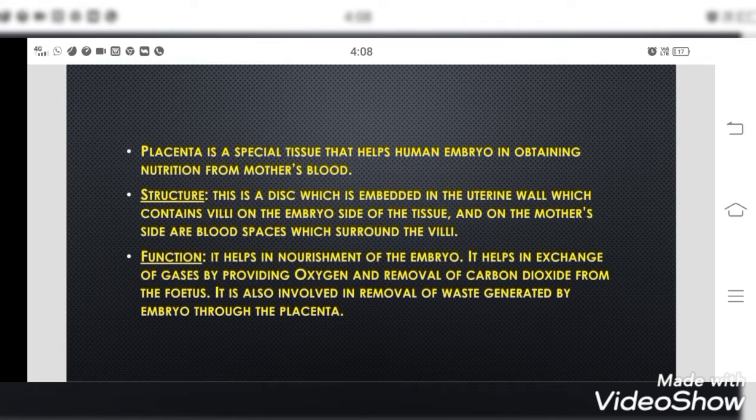The functions of the placenta. It helps in nourishment of the embryo. It helps in exchange of gases by providing oxygen and removal of carbon dioxide from the fetus. It is also involved in removal of waste generated by the embryo through the placenta. Not only the distribution of the nutrients as well as the oxygen, it also helps in the removal of the waste which is generated by the embryo. So you have to write this many points.